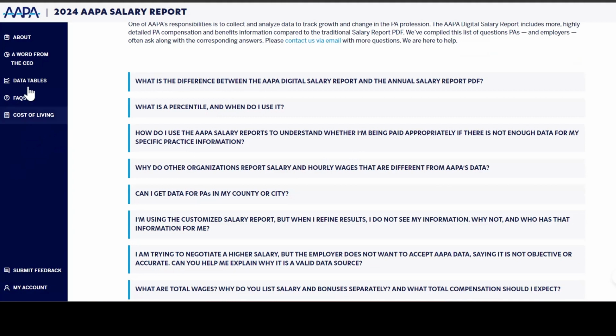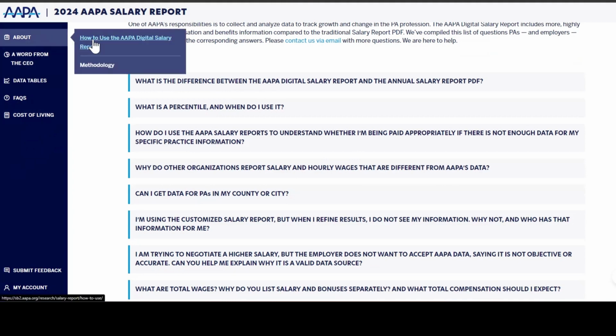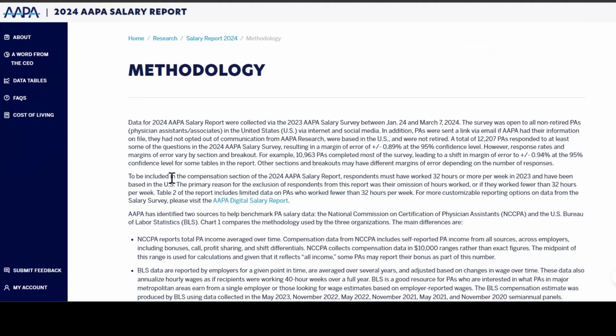Additional information can also be found in the About section. If you go to the How to Use the AAPA Digital Salary Report screen, and if you would like additional information about the methods used to collect the data that is included within the Digital Salary Report, feel free to click that Methods button. If you couldn't find an answer for any of your questions in those sections, don't hesitate to email us at